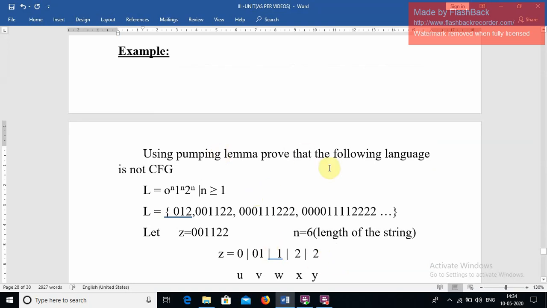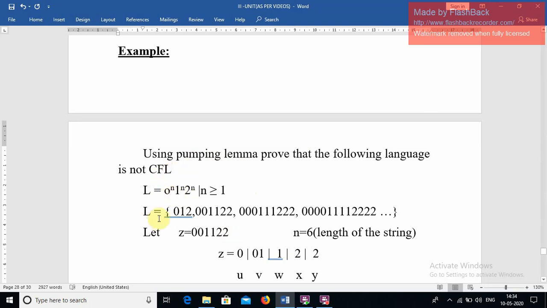Using the pumping lemma, we have to prove whether the given language is context free or not. What is the language here? 0 power n, 1 power n, 2 power n, where n is greater than or equal to 1. We have to show whether this language is context free or not.